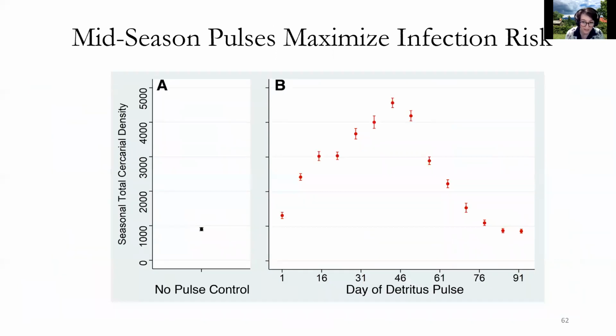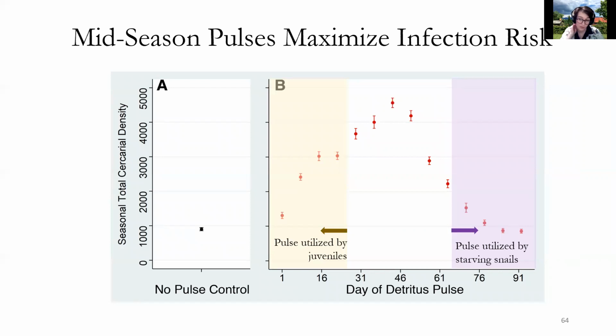So then if we revisit this trend of infection risk, keeping that in mind, we see that if the pulse occurs early in the season, it fuels the growth of juveniles who are either not yet infected or can't shed very well because their parasites are not fully developed, or they're just not making as many cercariae per capita because they're smaller. So these snails are not developmentally ready to capitalize on the pulse.